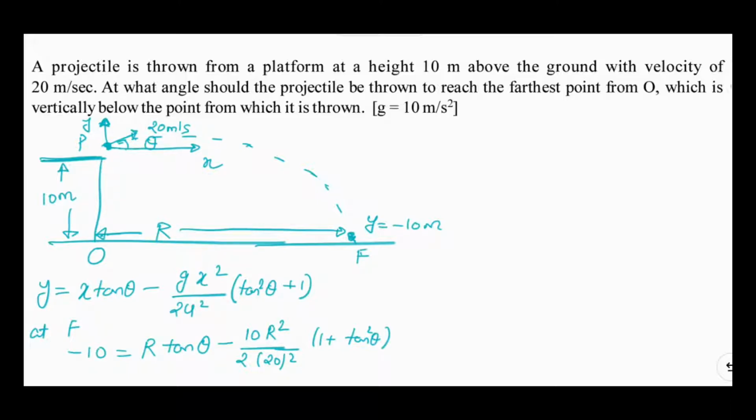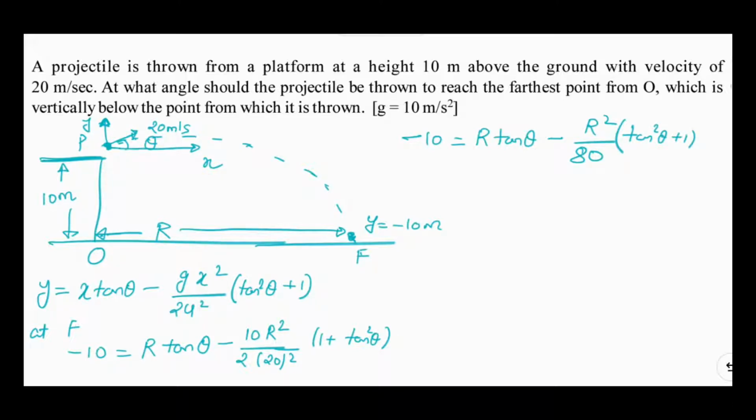We can further solve this equation. First, I have 20 square here, which will be 400, and in the numerator I have 10, so we can divide it. My equation will become minus 10 equal to R tan theta minus R square by, 20 square is 400, and the 10 will cancel out, so I will have 40 in the denominator, 40 into 2 is 80, into tan square theta plus 1.